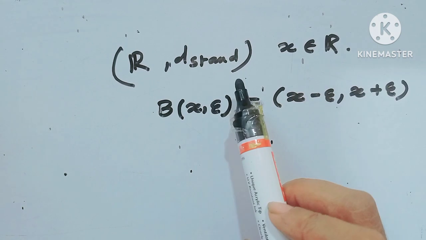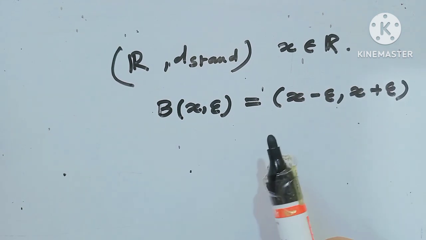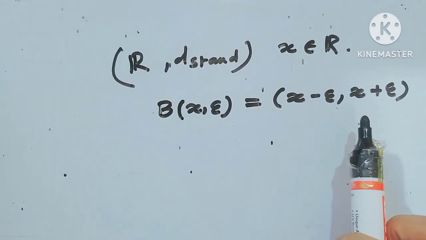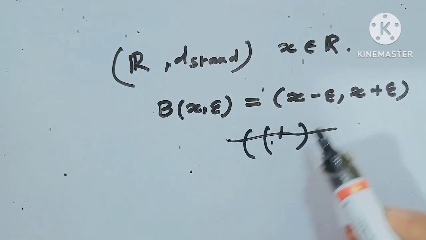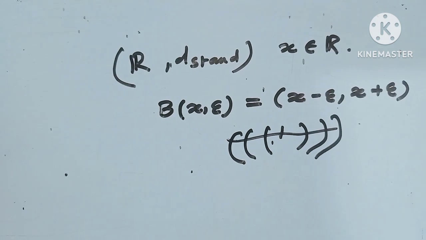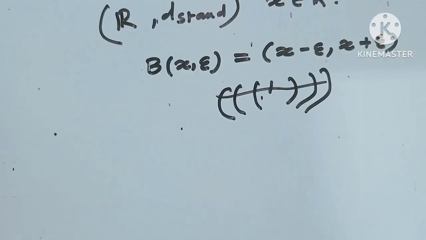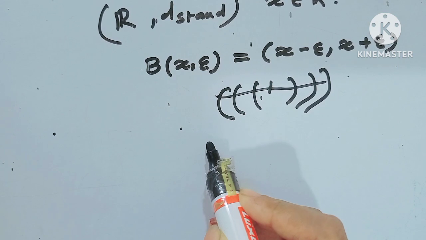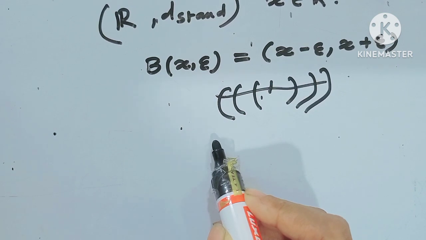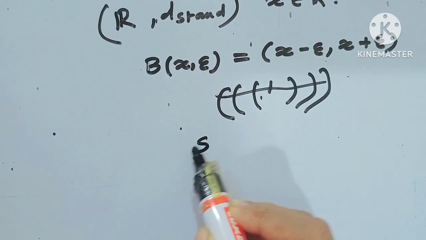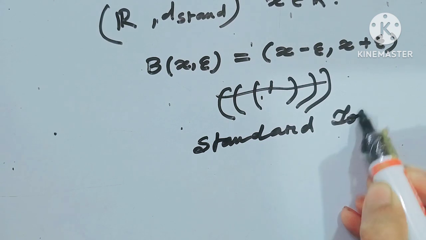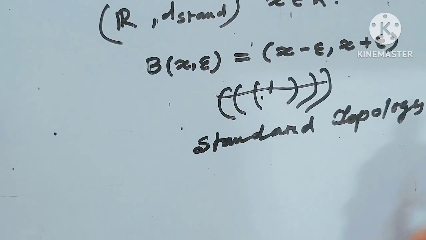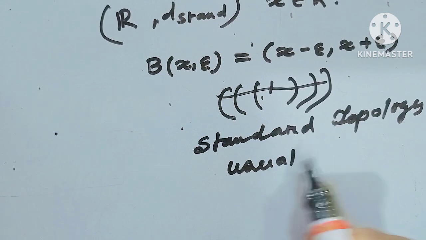R with the usual metric: here the open ball looks like (x minus epsilon, x plus epsilon), and this is actually an open interval. This metric induces a topology, and this is called the standard topology. That means the standard topology is induced by the usual metric.